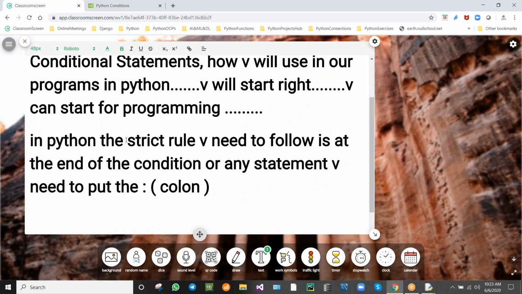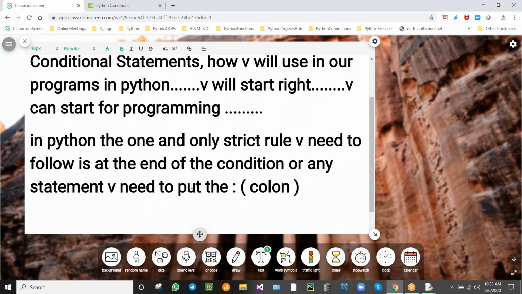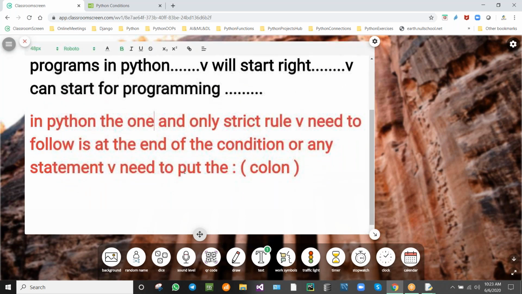This is the one and only strict rule Python follows. Are you getting me? I'm going to explain why we follow this rule. What is the need of this rule? Why are we following this rule? I'm going to explain that. Okay. So don't worry about that.